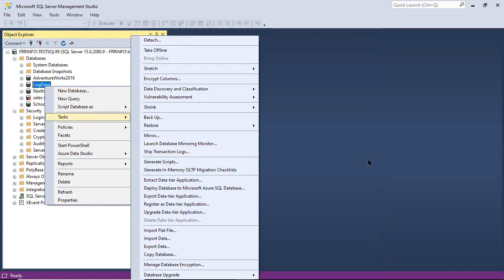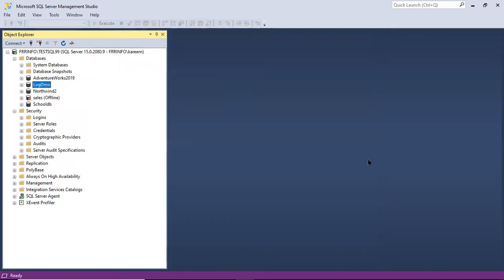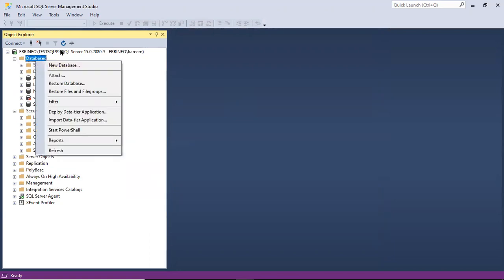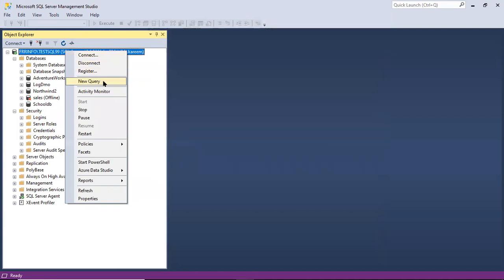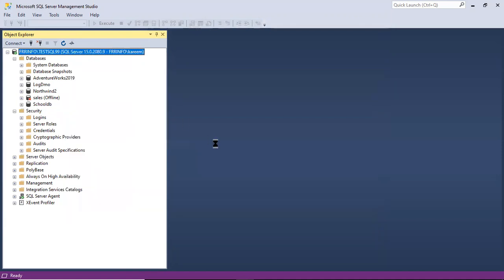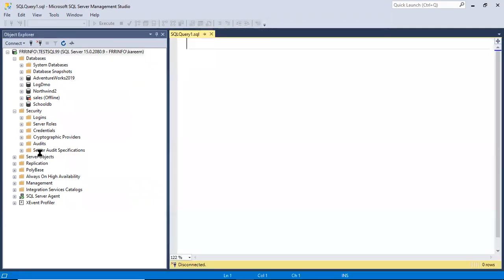That means it is easy to work with, and there is no compulsion to use commands. Both options are there. Graphically we can perform the task, and by using a new query we can also work with commands. The same activities we can do by using commands.